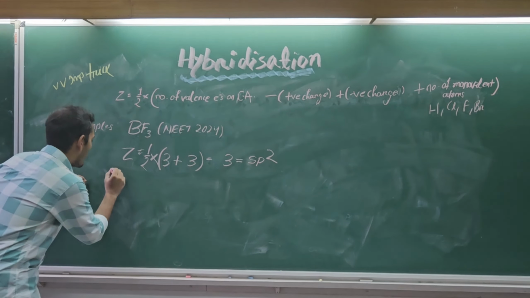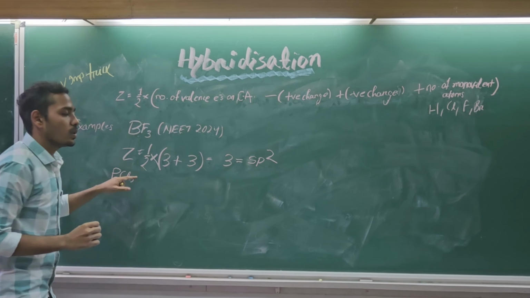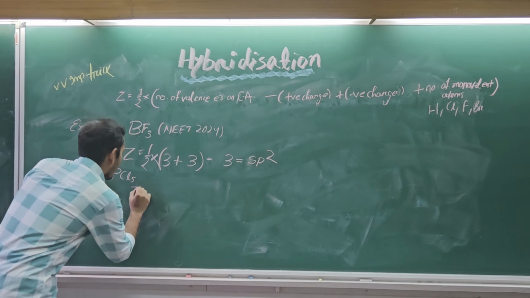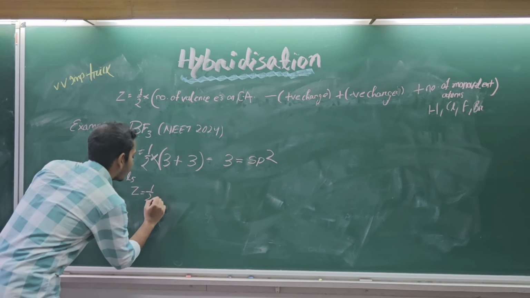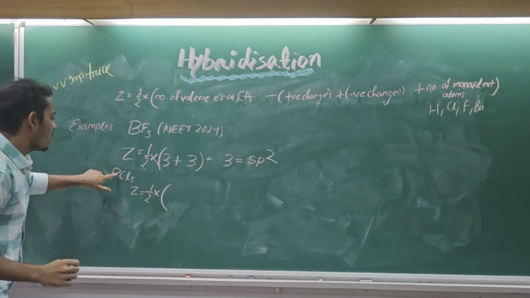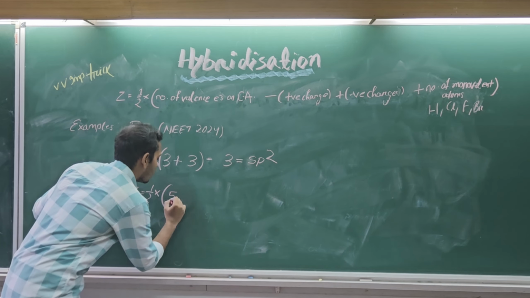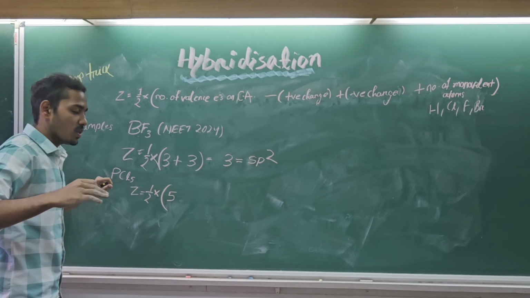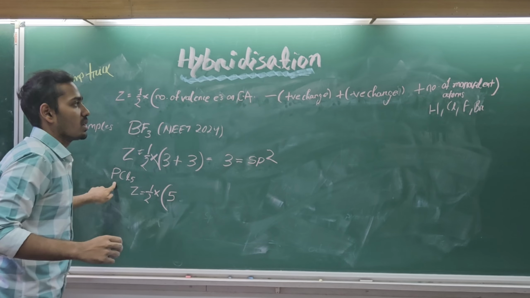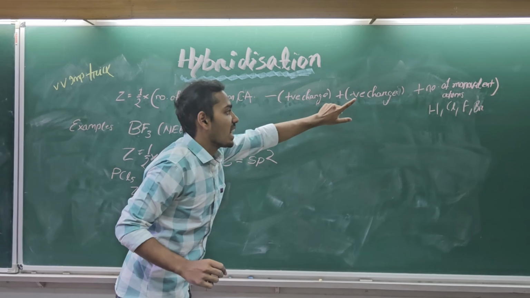Similarly, for PCl5, it was also a question in NEET 2024. So Z equals half times the number of valence electrons of the central atom. Here, phosphorus is the central atom, so it has 5 valence electrons, as it comes below nitrogen. Minus any positive charge. There is no positive charge, so minus 0, plus any negative charge.